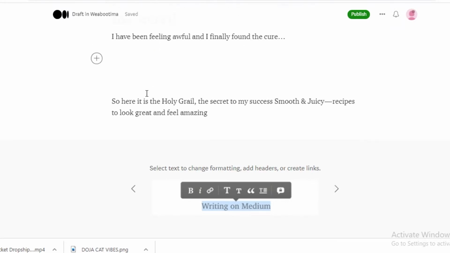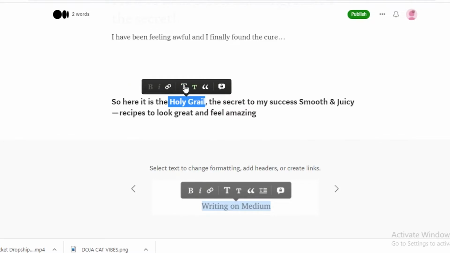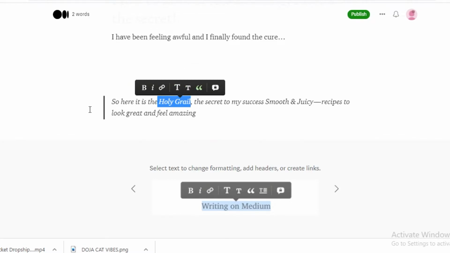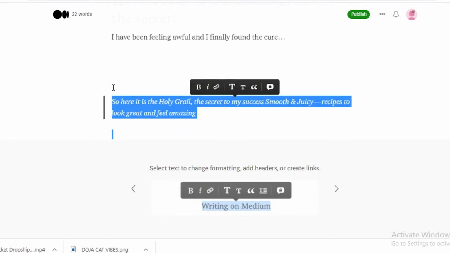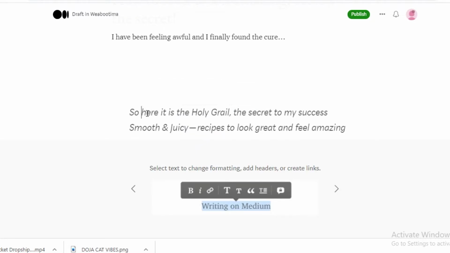Now, if you want to change anything within the text, so if there's anything you need to emphasize, you're just going to select the text like this. A box will pop up on the top, and you can make it bold, italic, add more links to it, make it capital, make it smaller, and also make it like so. If it's a quotation, you can add it like this. So if you're quoting the book or the product that you're directly promoting or selling, you can definitely add quotations, but you can also remove them just by deselecting the text.